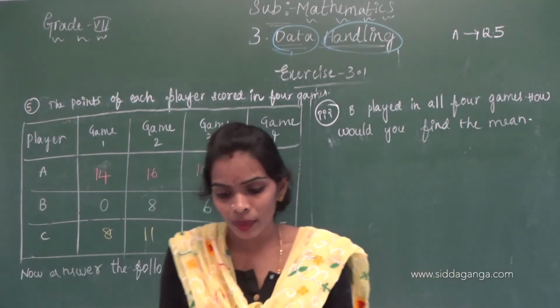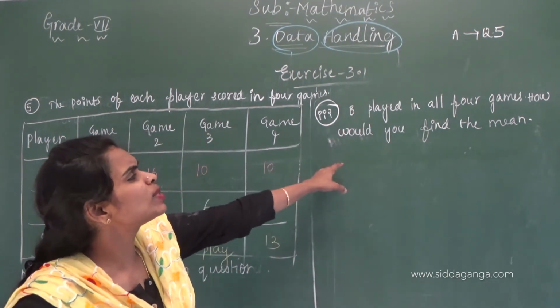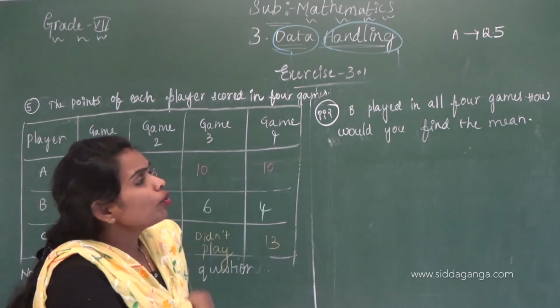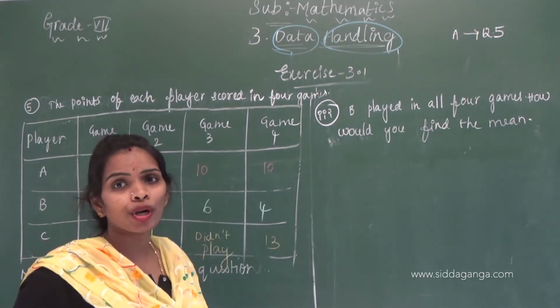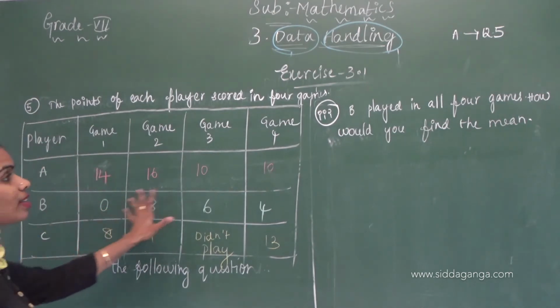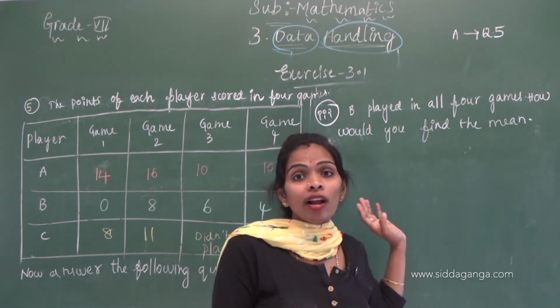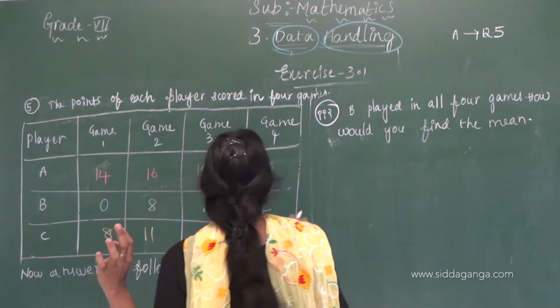Here, you just have to write the score of player B in all 4 games.